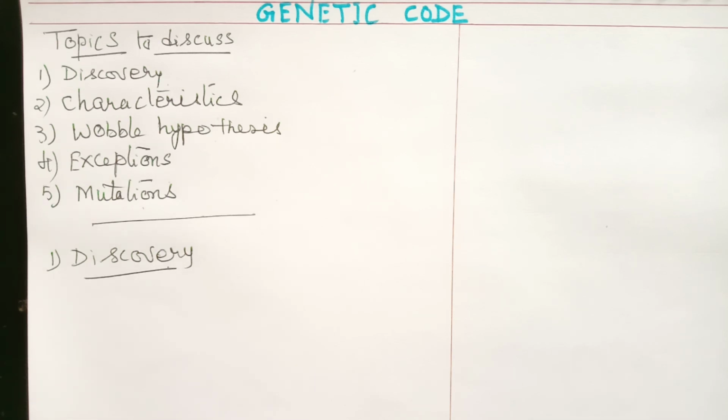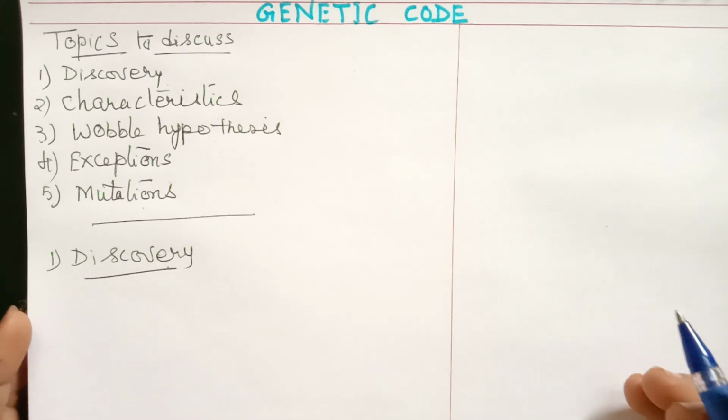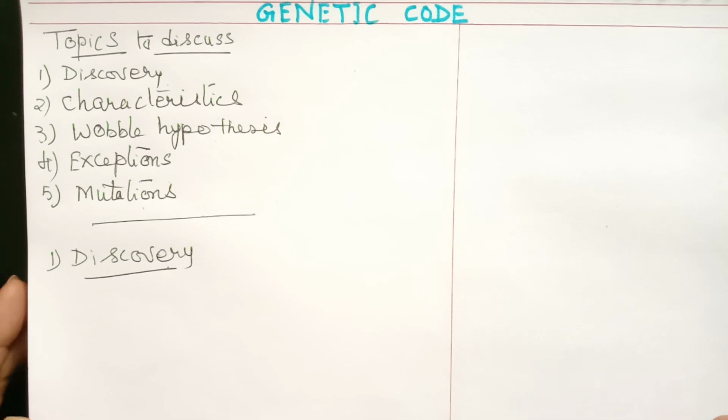But for synthesis of a protein, first from DNA, mRNA has to be synthesized, that is by transcription, and from mRNA, by translation, a protein is synthesized. So whatever information is present on mRNA will carry the information for synthesis of a protein.